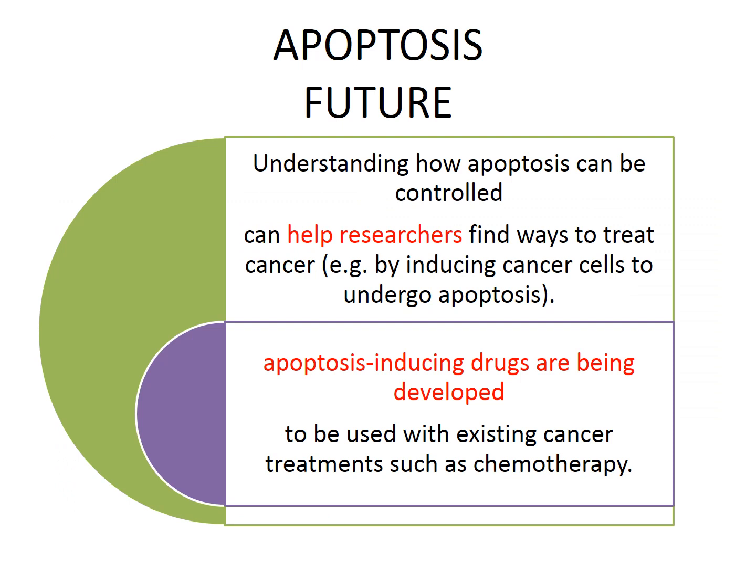So what is the future of apoptosis? Why did we learn this process beside the fact that we wanted to know about the physiological process? We stated already that in cancer we have decreased apoptosis. So probably the researchers are trying to find a cure for cancer by studying or discovering drugs which induce apoptosis. Once these drugs are developed, they can be used in the cancerous state and given as chemotherapy, and the cancerous cell will undergo apoptosis, and this will help in the prognosis of the patient.